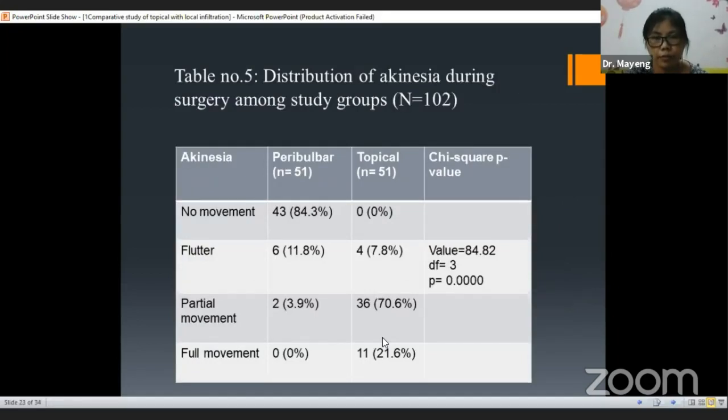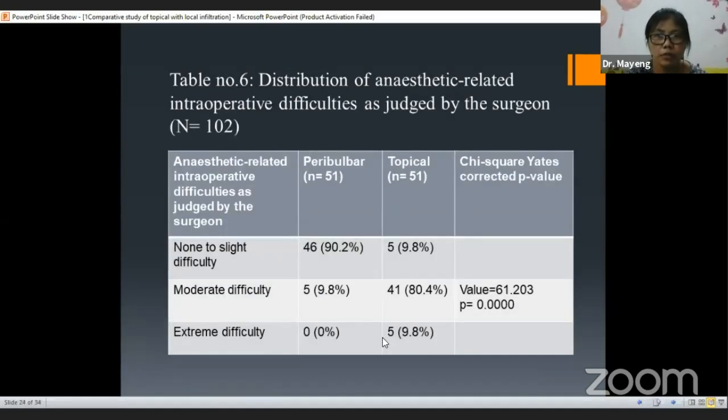Here, 84% in the peribulbar group showed no movement, and in the topical group 70.6% showed partial movement and 21% showed full movement. Table number 6 shows the distribution of the anesthetic-related intraoperative difficulties as judged by the surgeon. Here in the topical group, 80.4% showed moderate difficulty, while in the peribulbar group, 90.2% showed none to slight difficulty.